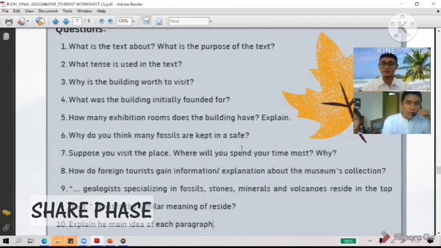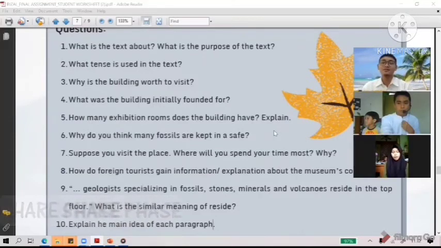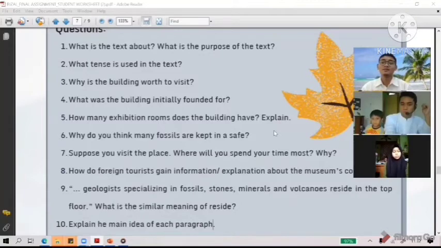Okay, now please. For number one, the text tells about Bandung Geological Museum, and the tense used in this text is simple present tense. The text describes the image from the Geological Museum in Bandung. The aim is to give others an overview of the Bandung Geological Museum so that other people can imagine how the Geological Museum is and know about the Geological Museum in Bandung.